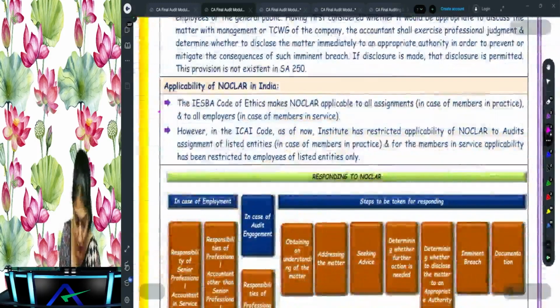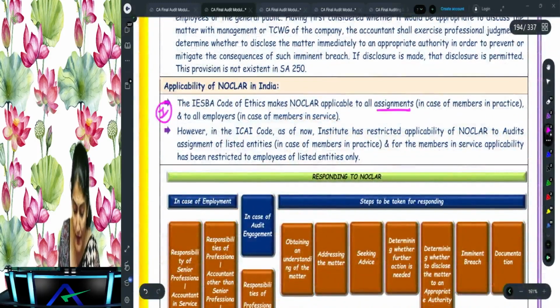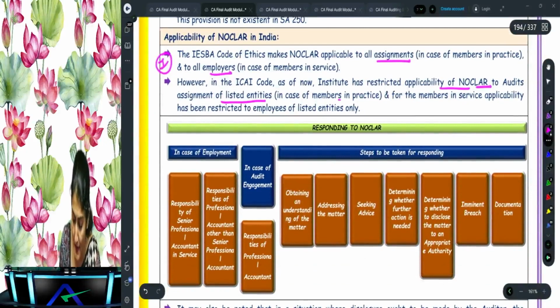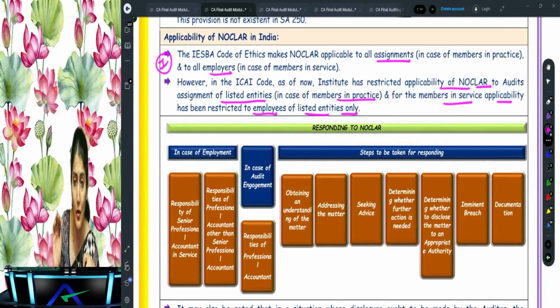So what does it say over here? Applicability of NOCLAR, it will be applicable to all assignments and to all employers. However, right now the applicability is restricted to assignments of listed entities in case of members in practice, and members in service being restricted to employees of the listed entity only. So that's the applicability of the NOCLAR.